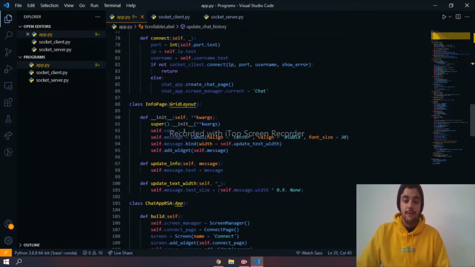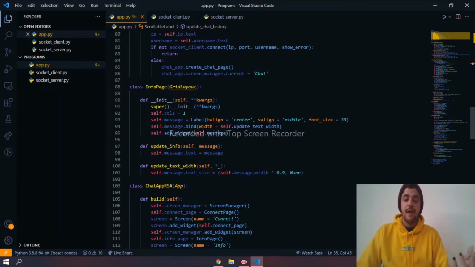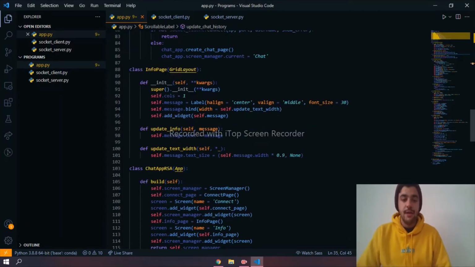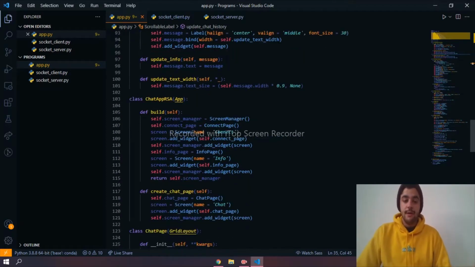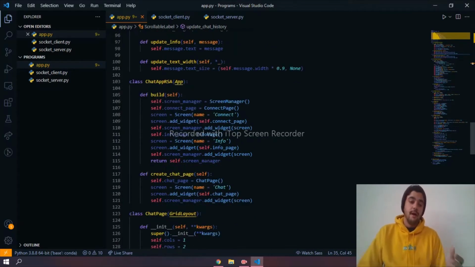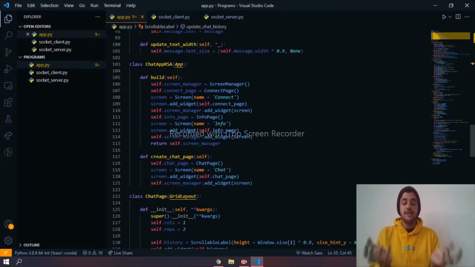And after that we have the info page, which, as I said, has all the labels, all the different widths, heights, text sizes, and all of those characteristics. We have them here. And the update information, which is like updating the message that has come through. Then we have the whole chat application build, and that's what it says right here. It has all these components we talked about, the connect page, the info page, the chat page, and everything. This is the class that creates all and puts it all together.